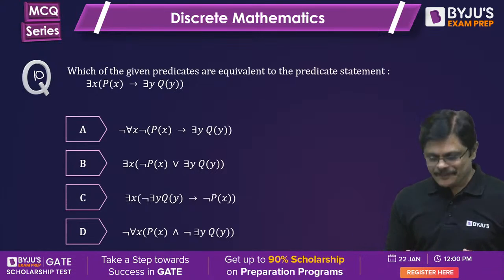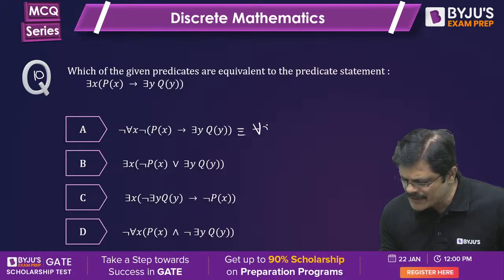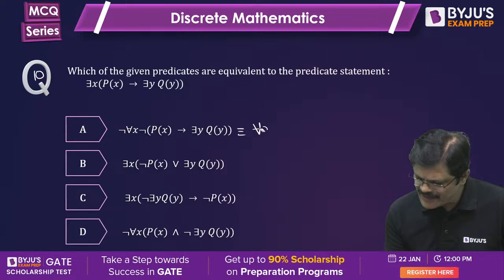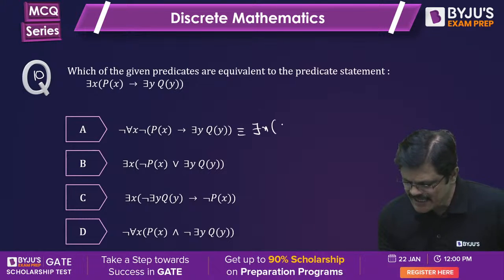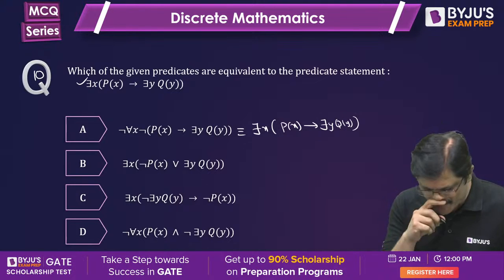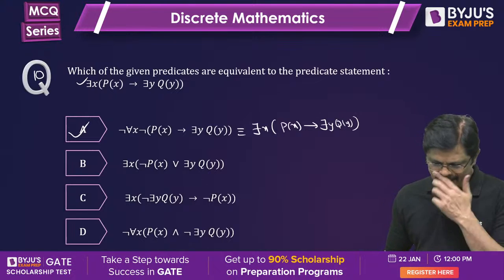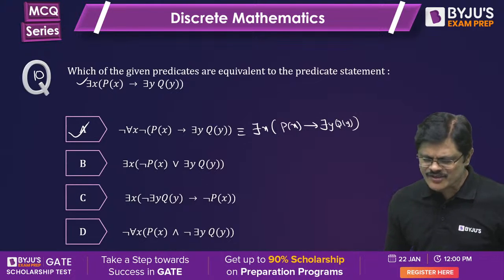See, actually it is negating a quantified predicate. If you see option A, if you take negation inside, for all becomes there exists x, and this negation cancels, and you get P(x) implies there exists y Q(y). So this is equivalent to the given option, so A is the correct answer. Lalit, you said only C and D, but A is also equivalent.